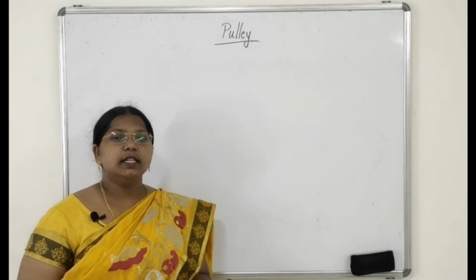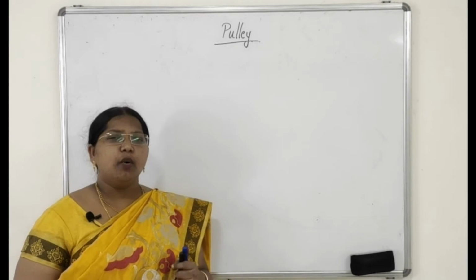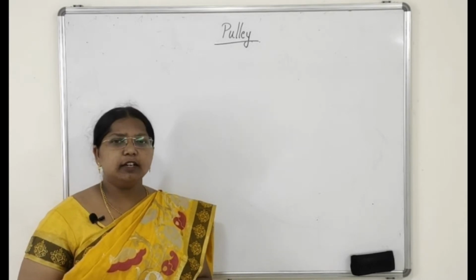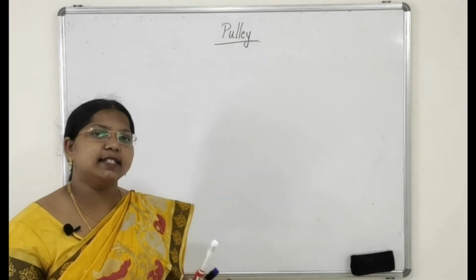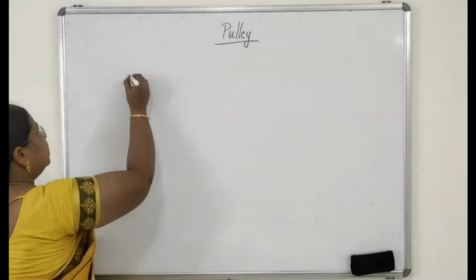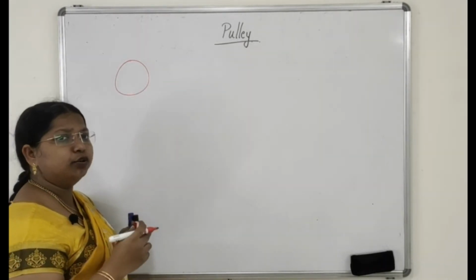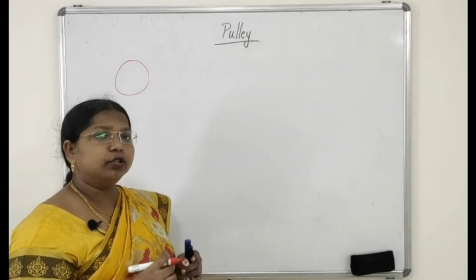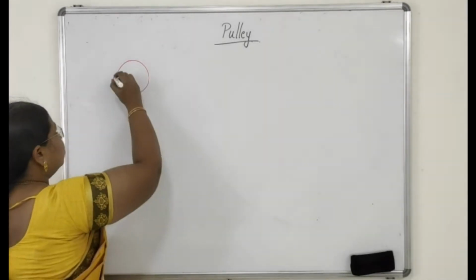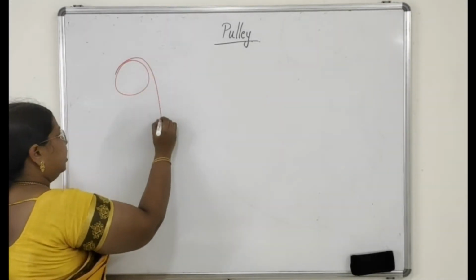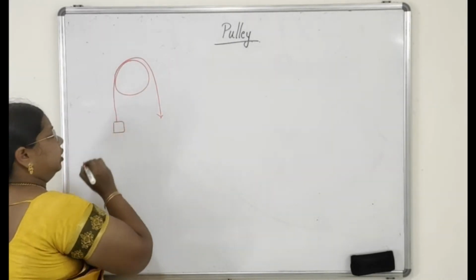Hello students, now we will see the second part of the third lesson, pulley. What is a pulley? It is a circular, metallic or wooden disc having a groove at its edge, at its rim, through which the string or the rope is passing. So the string or the rope is passing at the edge, in the groove of the pulley.